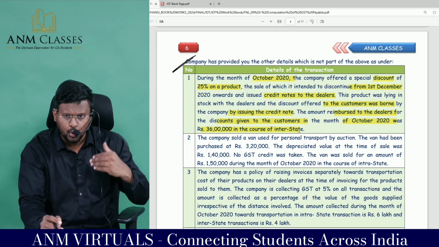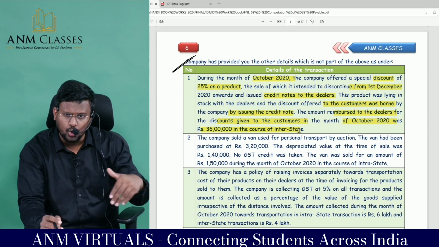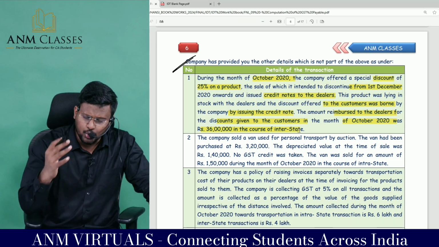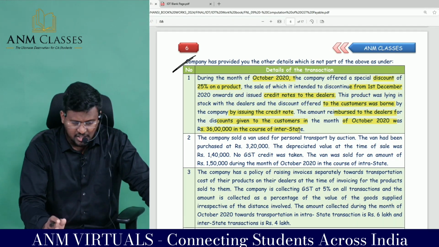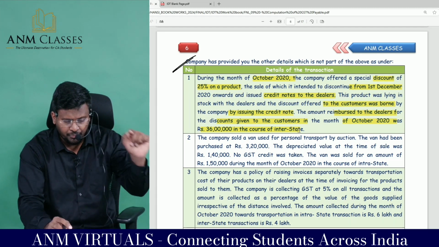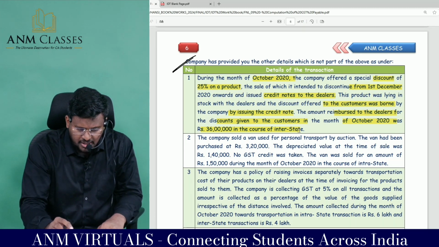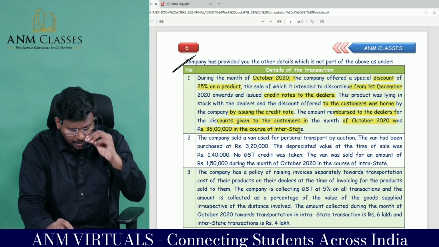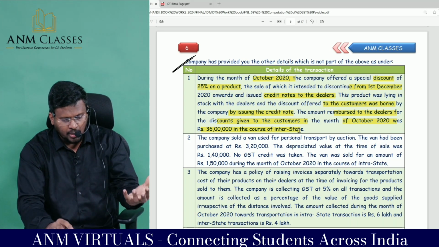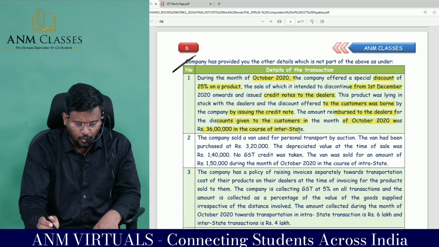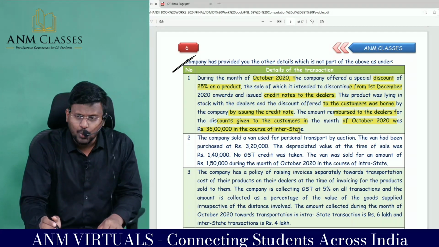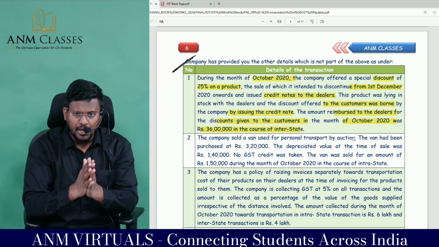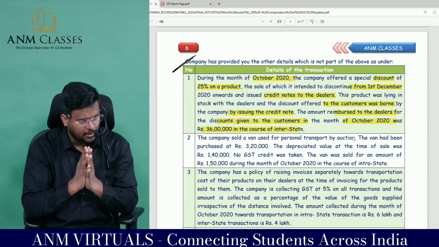So, we are offering a huge discount. This discount you pass on to the customer, try to knock off the stock available with the dealers, and issue credit note to the dealers. This product was lying in stock with the dealers, and the discount offered to the customers was borne by the company by issuing the credit note. The amount reimbursed to the dealers for the discount given to the customer in the month of October was how much? In the course of the state industry.